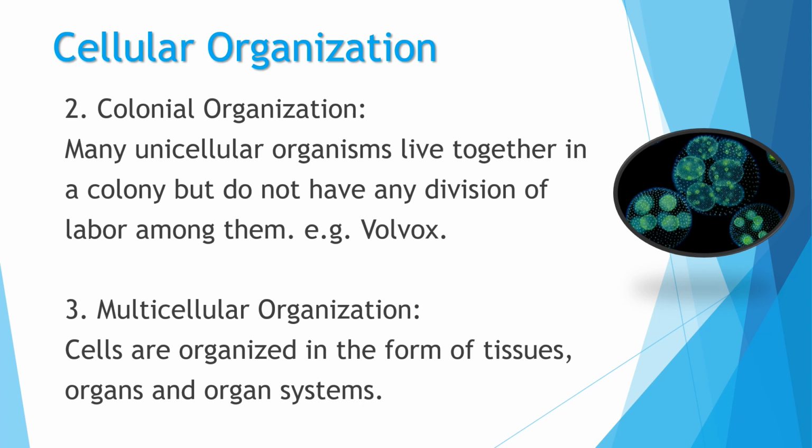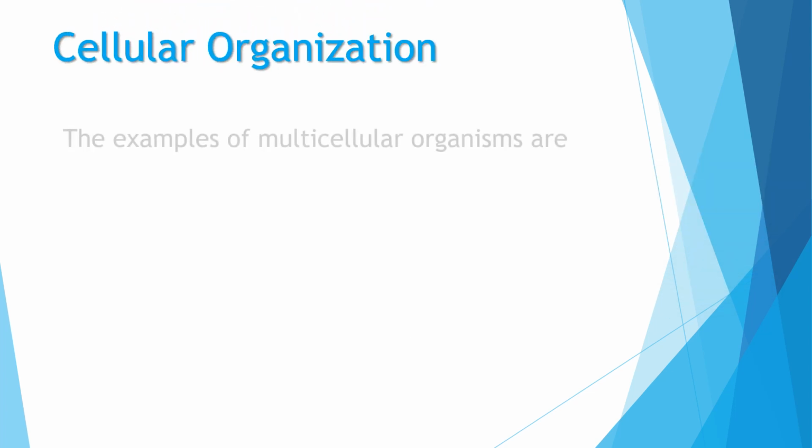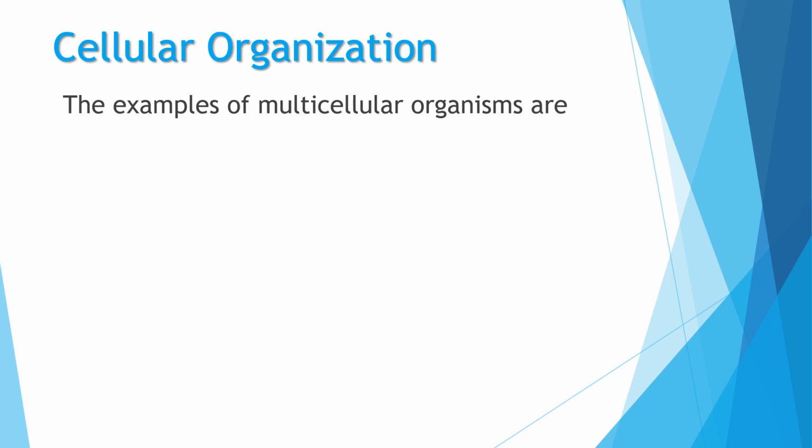These include organisms which are all multicellular and are made up of eukaryotic cells. So examples of multicellular organisms that we are going to study in this topic are frog and the mustard plant. Mustard plant belongs to the Kingdom Plantae, meaning plant kingdom, and the frog belongs to the animal kingdom.